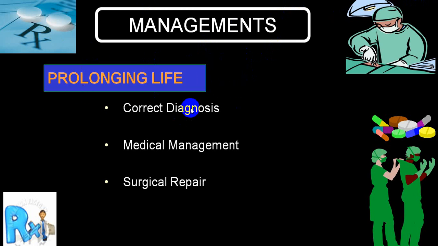Correct diagnosis is important. For some conditions you can have medical treatment, and a good number of conditions may require surgical repair, particularly in the eye, what we call ectopia lentis or dislocated lens. We'll have to fix the lens. Medical treatment will be partially helpful in case of aortic root dilatation. You can give beta blockers. In mitral valve prolapse also beta blockers will be helpful. And in case of aortic root dilatation, you might have to go for a surgical repair.